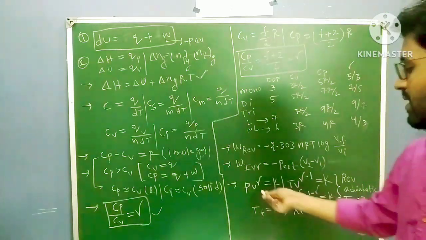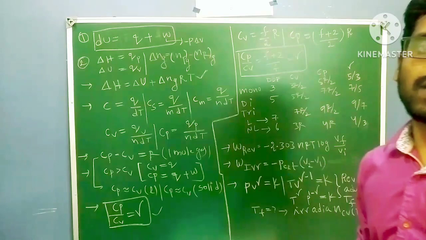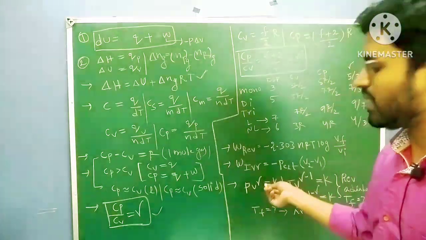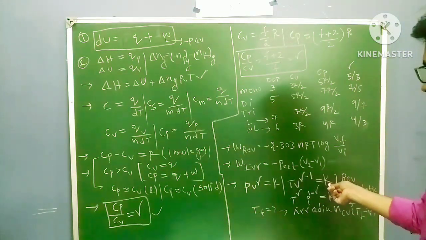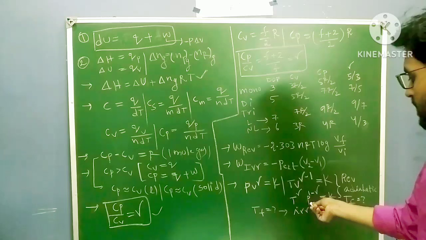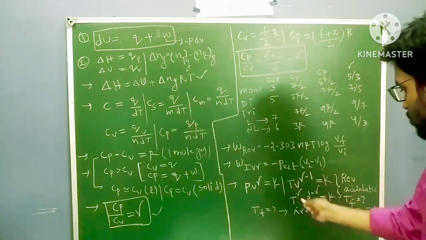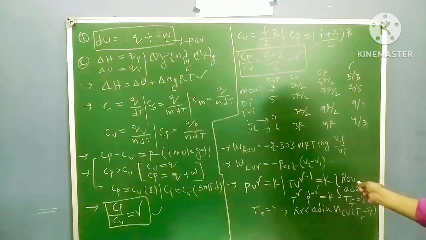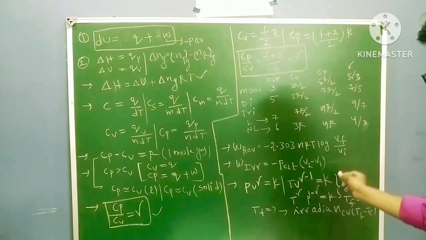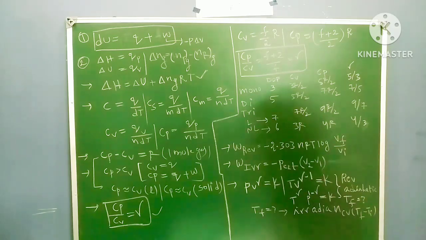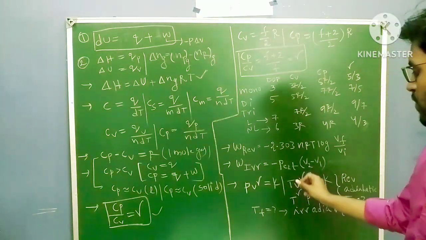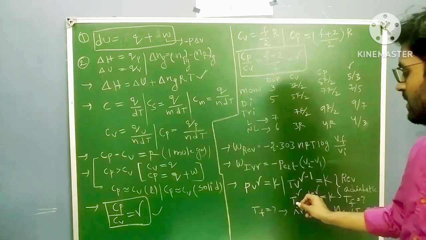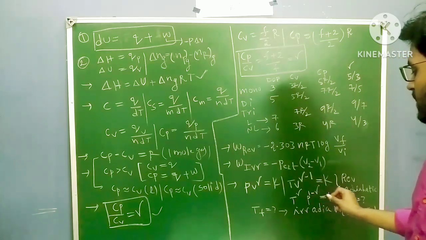Next important formula: PV power gamma equals constant, that means P1 V1 power gamma equals P2 V2 power gamma. You have to use these formulas in your thermodynamics questions. Also TV power gamma minus 1 equals constant, and T power gamma into P power (1 minus gamma) equals constant. These formulas are useful when the examiner asks about the reversible adiabatic process, to calculate the final temperature.